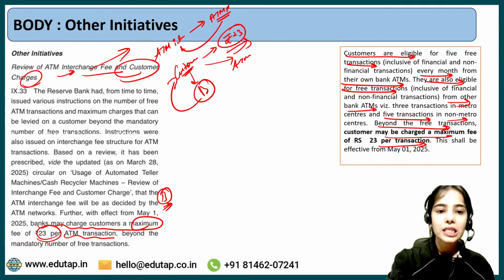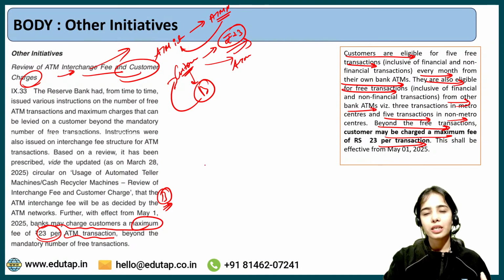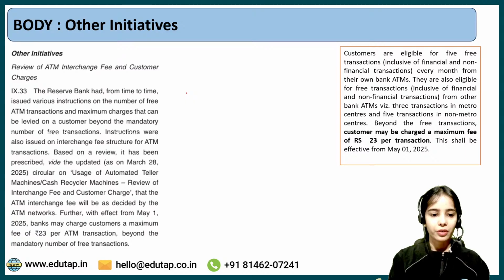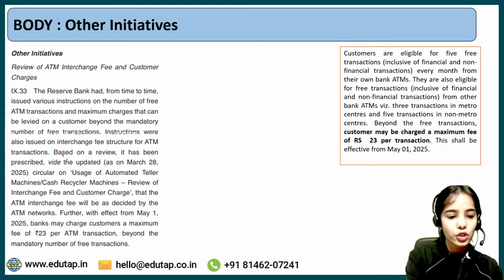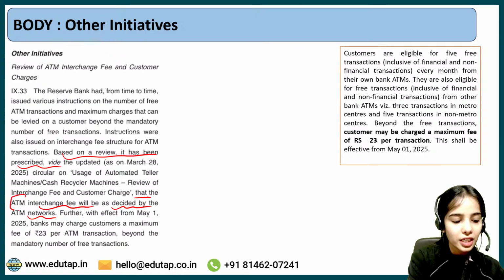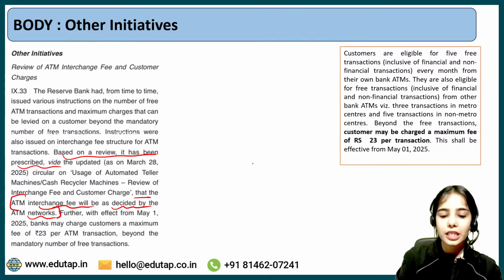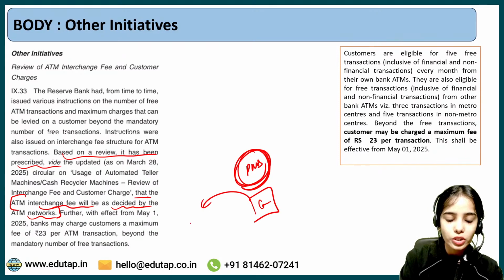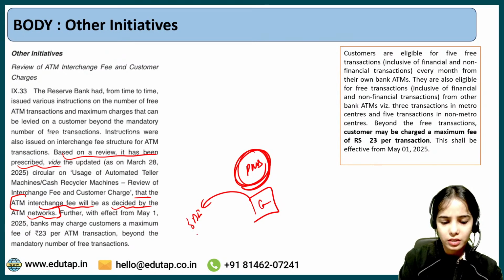Okay, the ATM interchange fee is paid to the ATM networks, and that fee will be decided by the ATM networks. So based on a review it has been prescribed that the ATM interchange fee will be decided by the ATM networks. That means, let's say this is the PNB card and it is used in an SBI ATM.